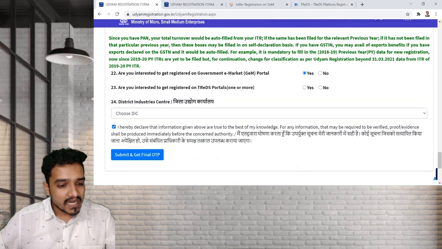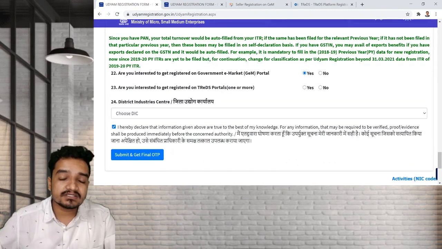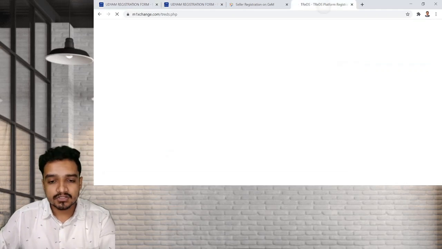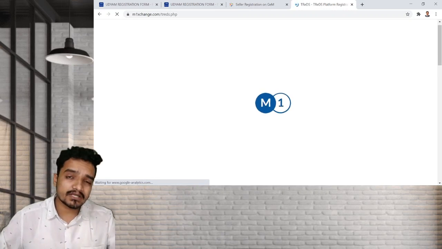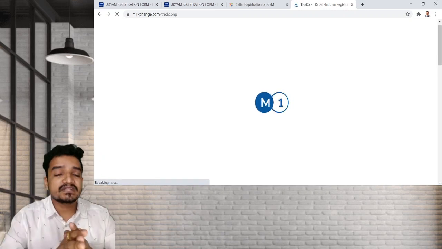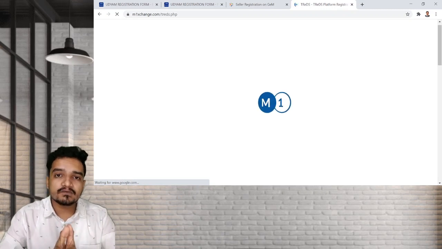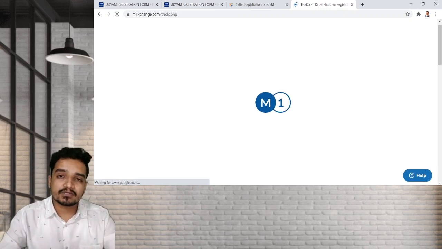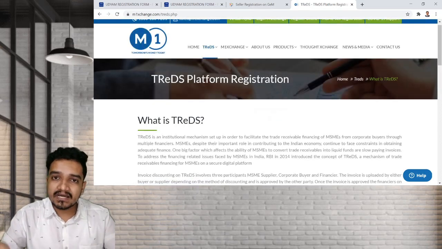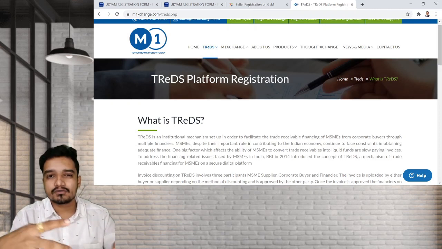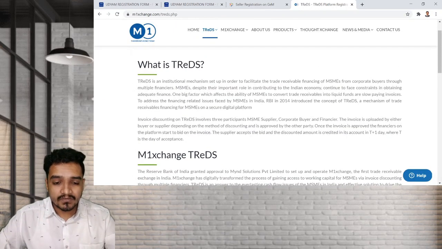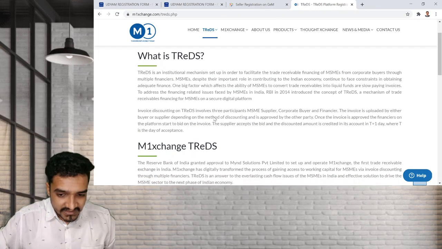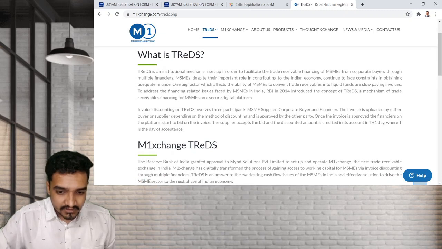And the next point is, are you interested to get registered on the TREDS portal? What do you mean by TREDS portal? So this is the website. There are a few TREDS websites which are already registered with RBI. What they generally do, the basic objective is whatever the receivables are for the service industry. For example, in our case, we chartered accountants have receivables from our clients for the audit services or for any other services we provide. I'll give the basic idea of this, right?